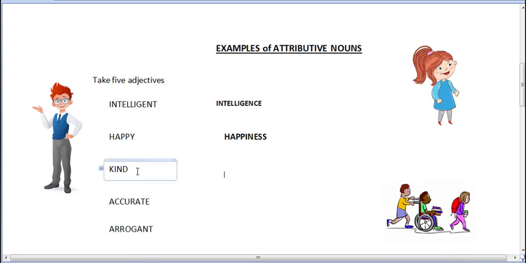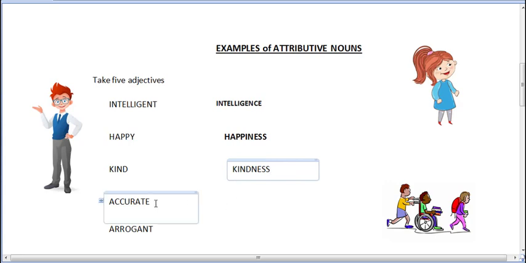Then I will take another adjective, kind. Can you guess which suffix I should add to it so that it becomes an attributive noun? Well, the suffix is again the same, ness, kindness. Then the fourth word, accurate. Here I will add a suffix "-cy" to it, ACCURACY. Now accuracy is an attributive noun.